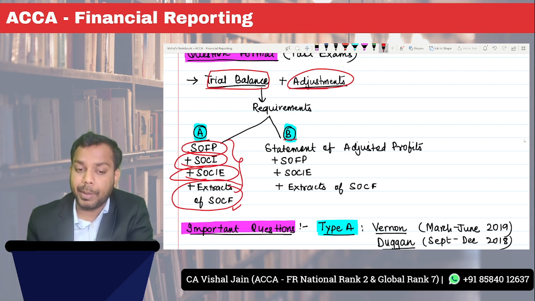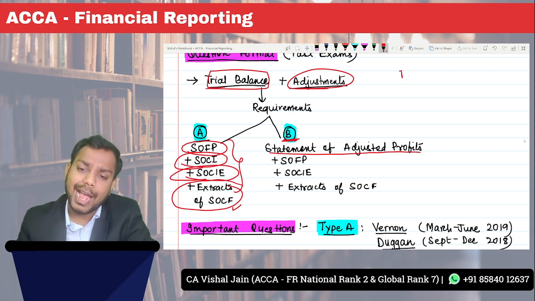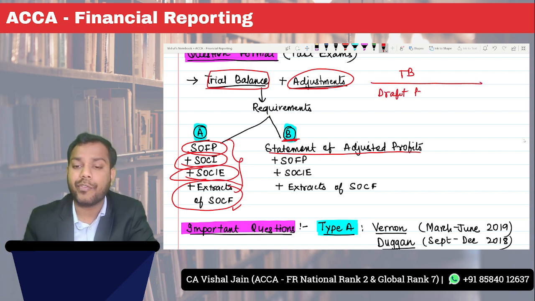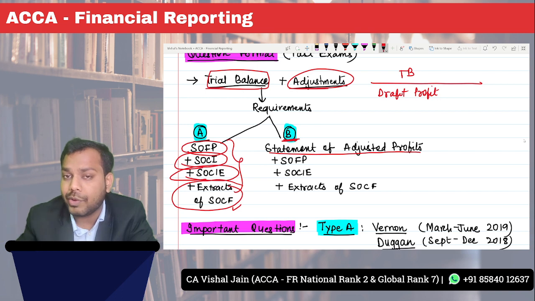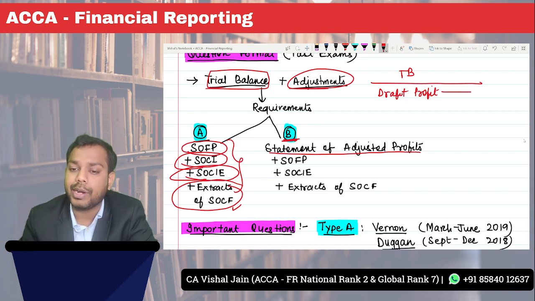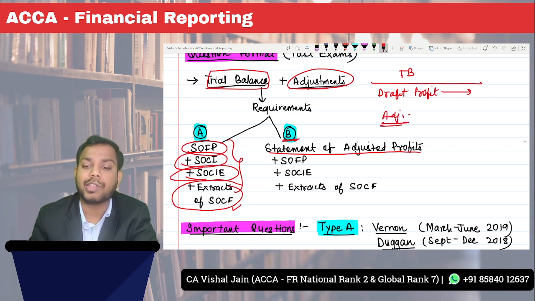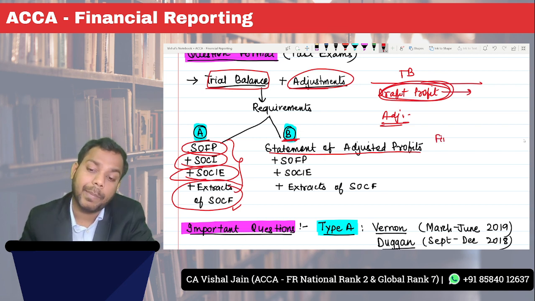Now, type number B. The question will ask you to prepare a statement of adjusted profits. Now, what is this statement of adjusted profits? So, in the trial balance, the question will give you the draft profit. So rather than giving the details of all the nominal accounts, the question will directly give you the draft profit. Okay, and the question will give you adjustments. Now the question will ask you, using this figure and making adjustments for all the adjustments given in the question, to arrive at a number of final profit.